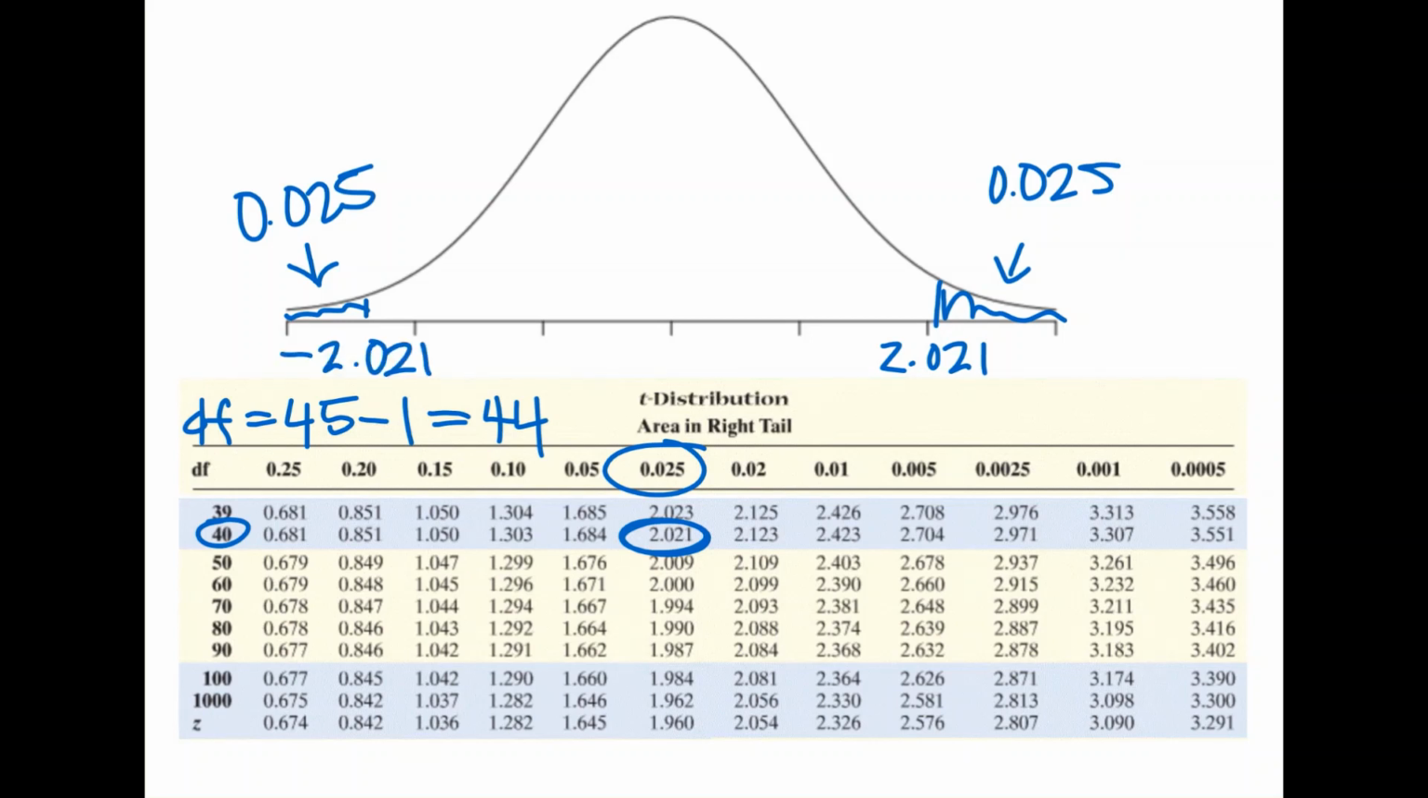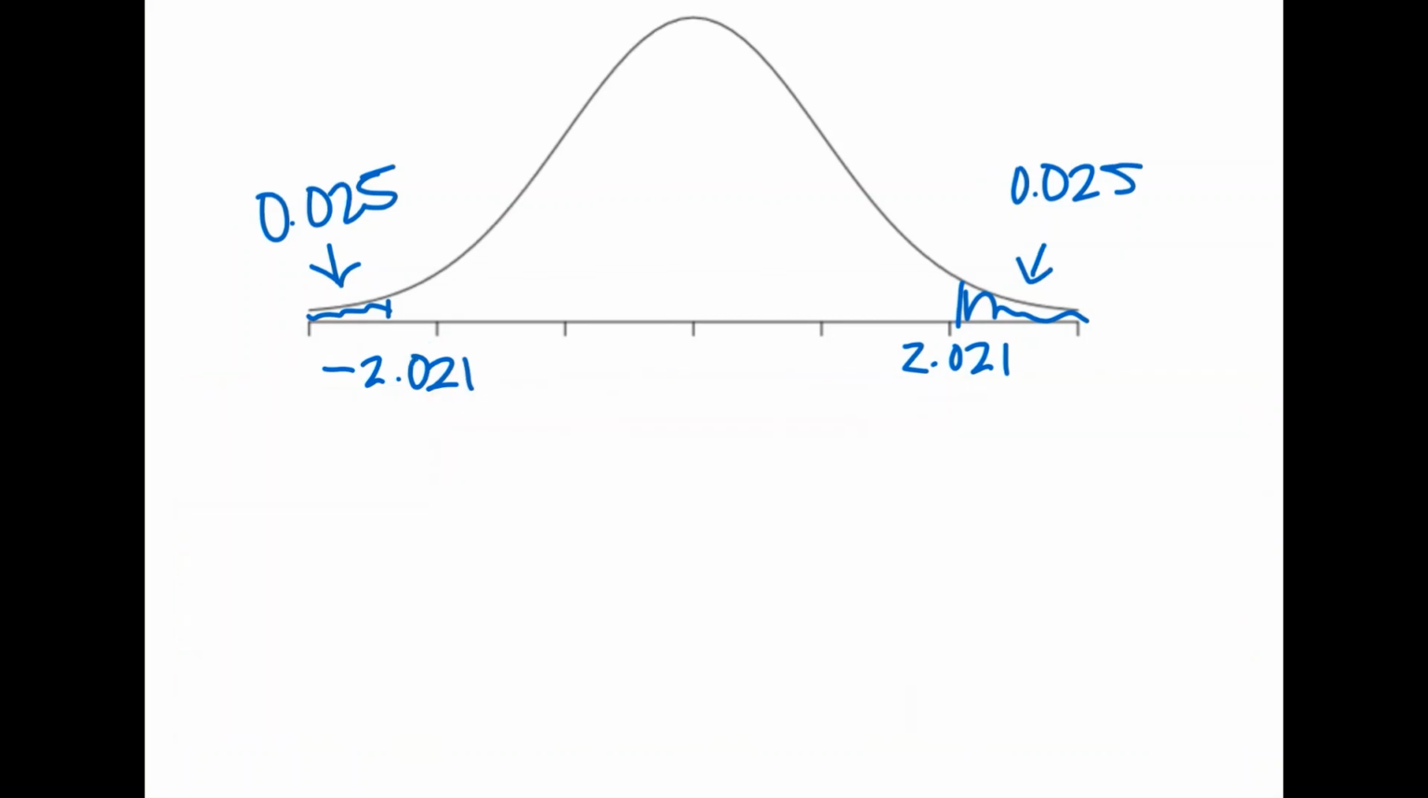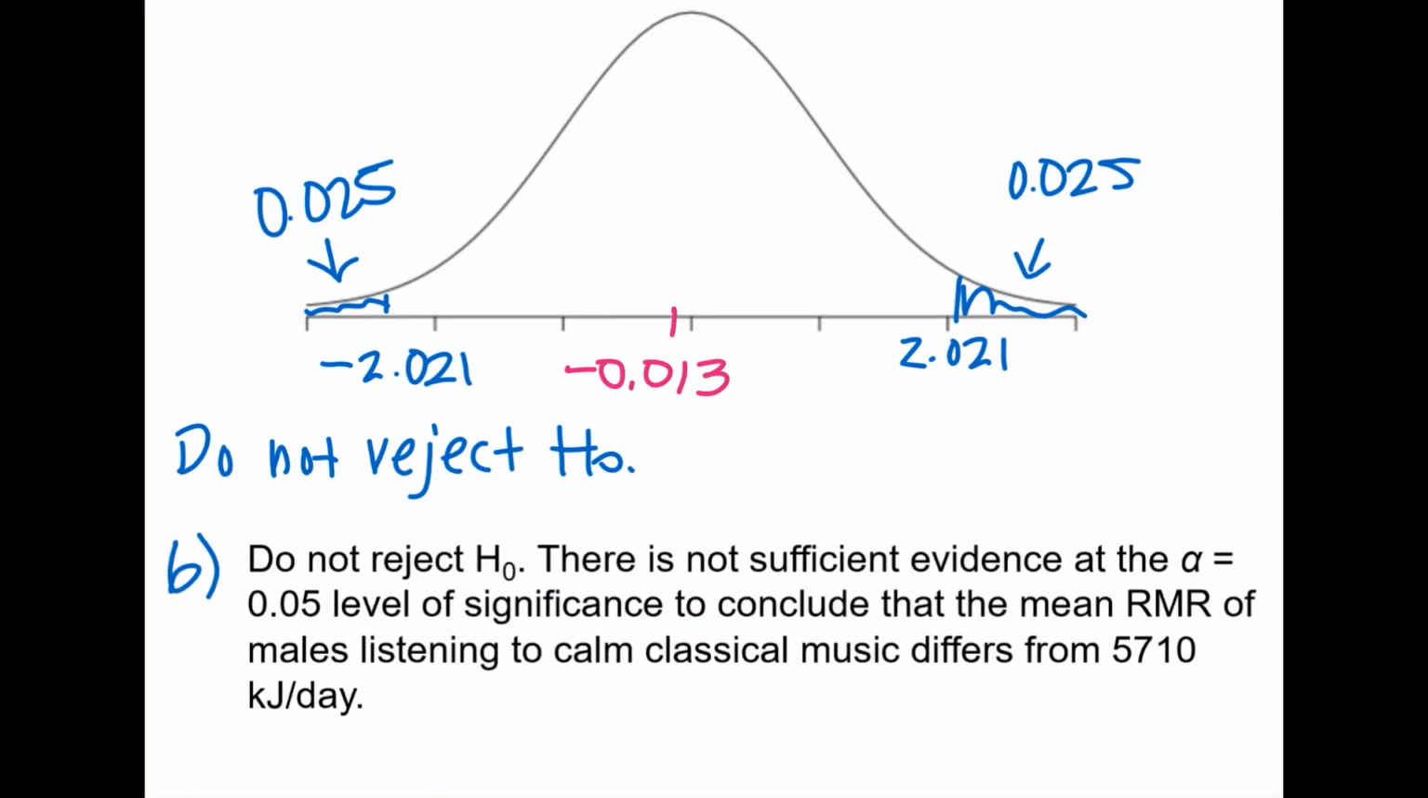Now let's plot the test statistic t0. Recall that t0 is approximately negative 0.013, which is approximately here. Notice that t0 is not in the blue region or the rejection region. So we do not reject h0. Now let's write our conclusion. Since we do not reject h0, we say that there is not sufficient evidence at the alpha equals 0.05 level of significance to conclude that the mean RMR of males listening to calm classical music differs from 5,710 kilojoules per day.